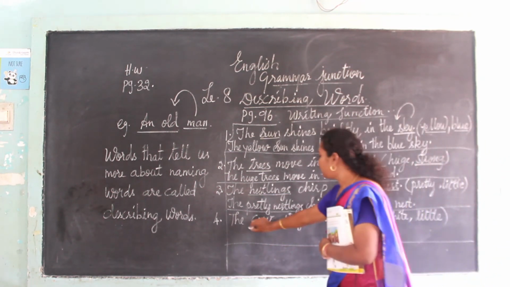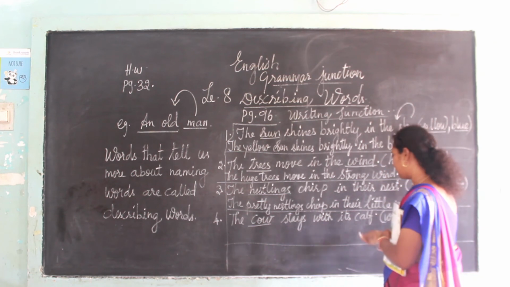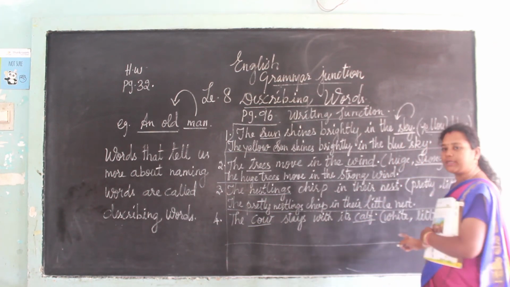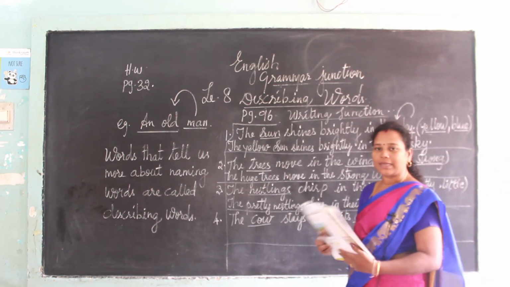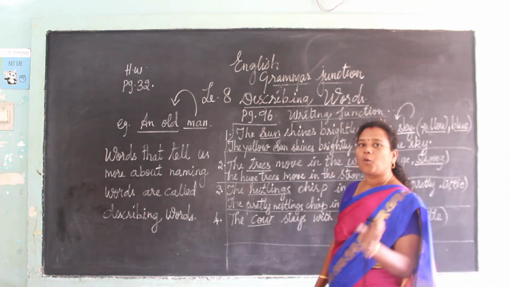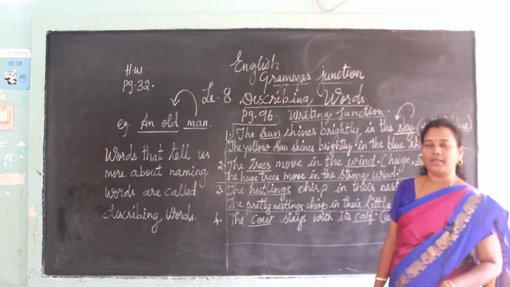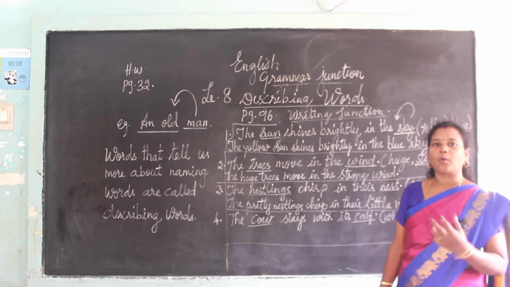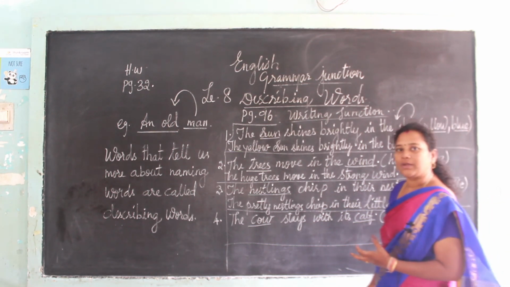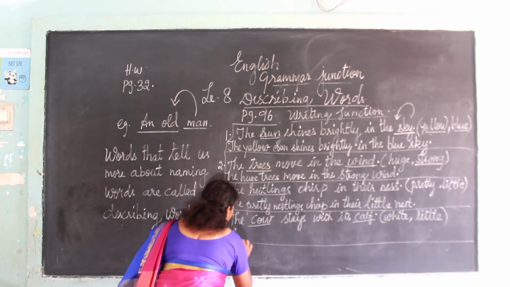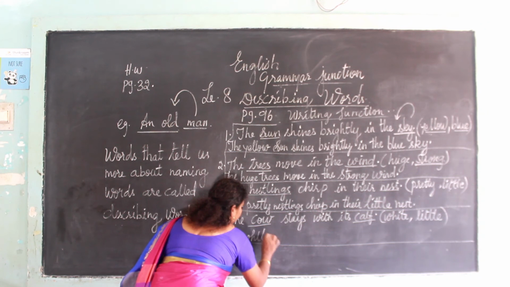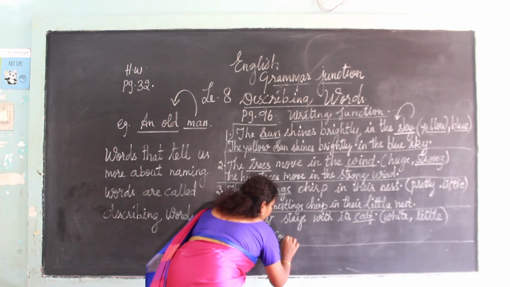What is the naming word? Cow and calf. What are the describing words? White and little. We know cows can mostly be seen white in color. So what will you write here?